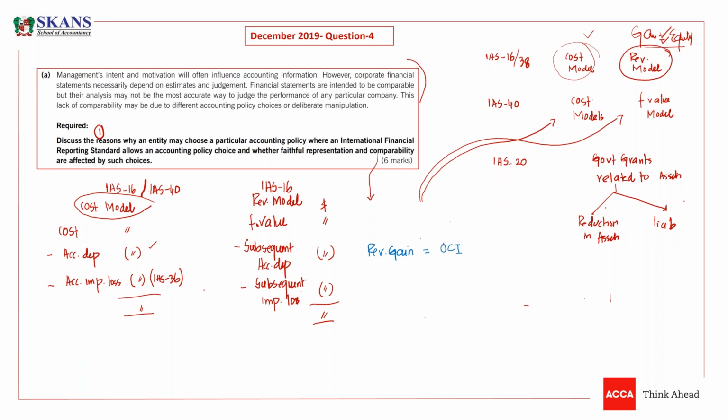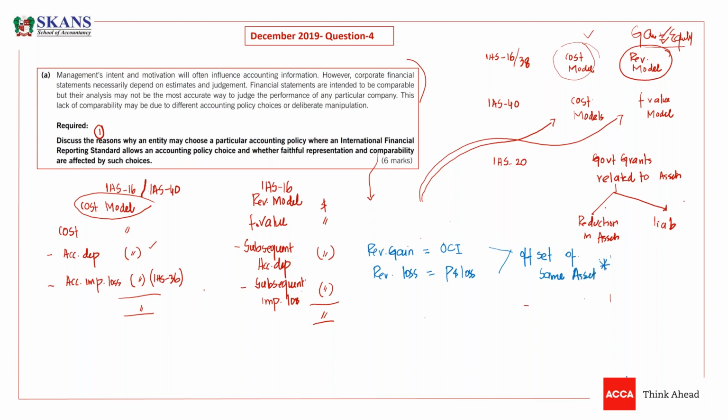It will be charged to other comprehensive income, and it will not be recycled to P&L. And then if we have a revaluation loss, it will be charged to P&L. But yes, what we usually do is offset gains and losses of the same asset. This is again an important thing: of the same asset.